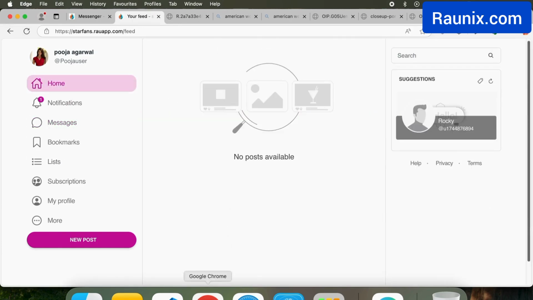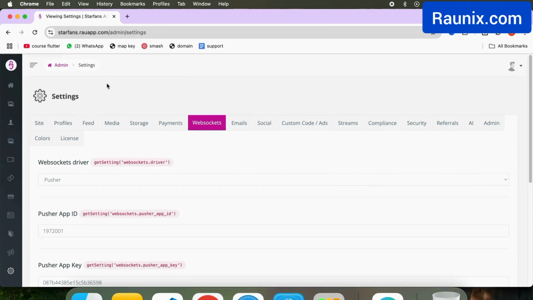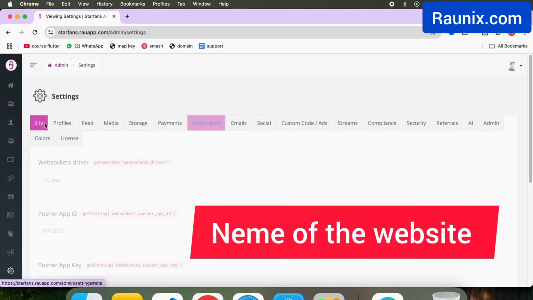So this is the settings of the system. You can basically see all the settings like the name of the website and much more.